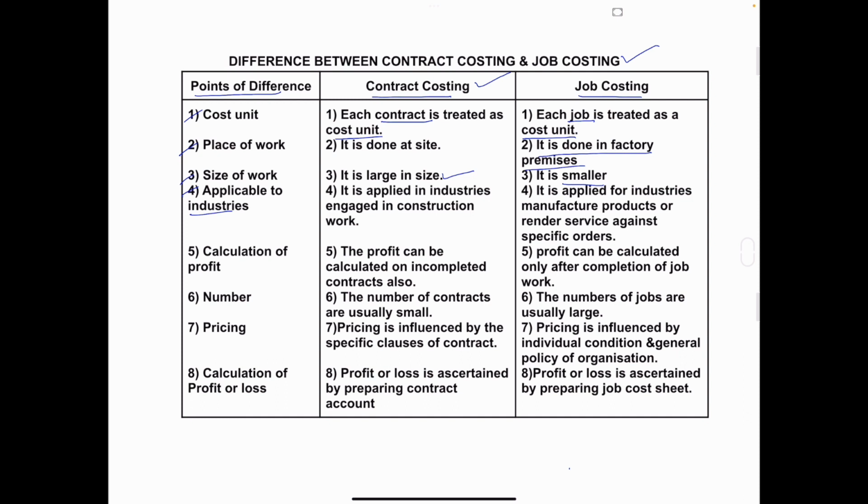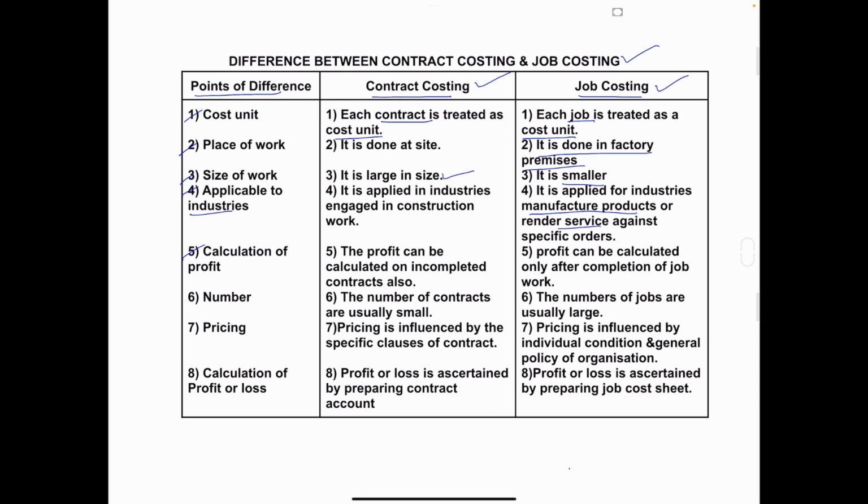Job costing, the industries which are engaged in the manufacturing of products or providing the services. So these types of industries, they adopt job costing method. Hope you understood the point.